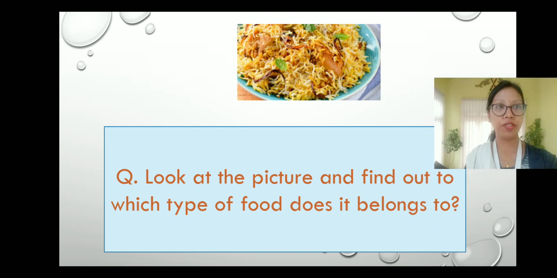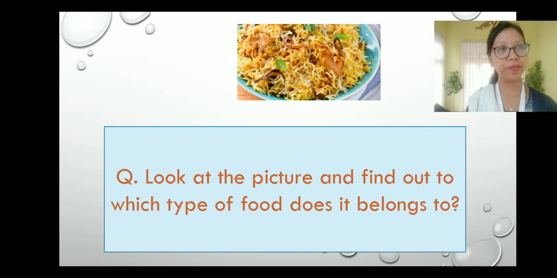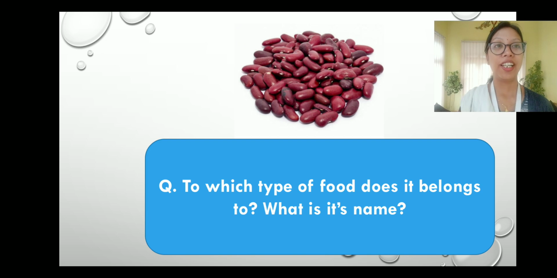Then let us move towards the competency based question from my side. Now here is the picture. Now look at the picture and find out to which type of food it belongs. Now this is a kind of dish prepared from a type of food. Now you have to find out to which category that food belongs. So write the answer correctly.